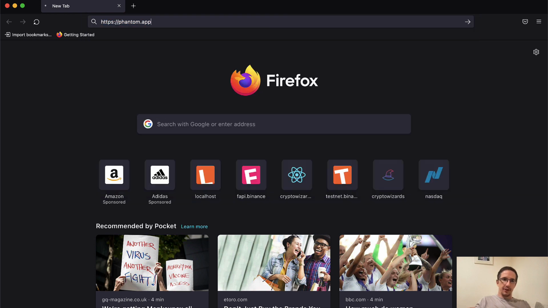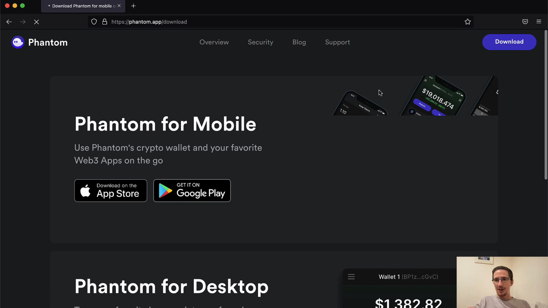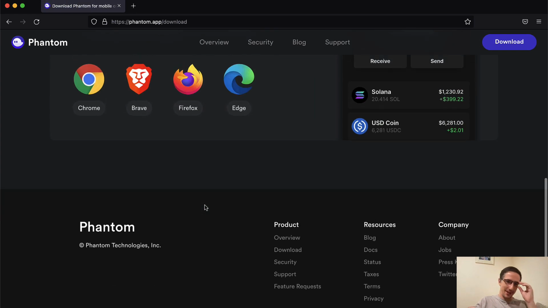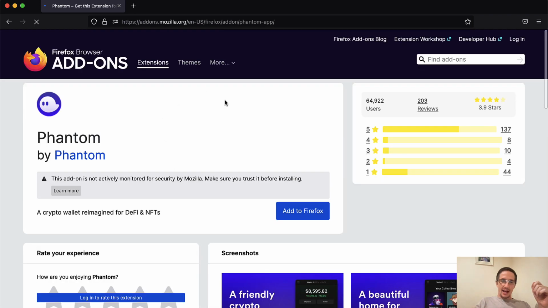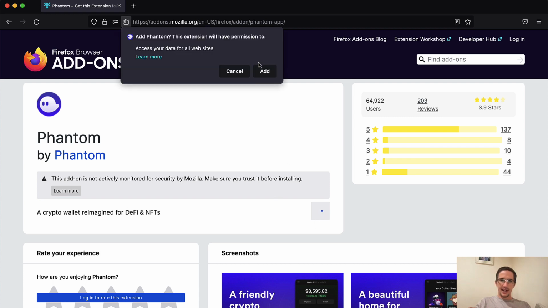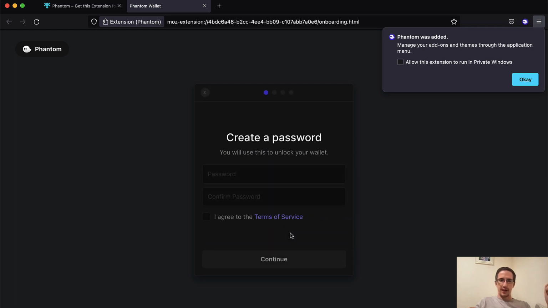So here I'm going to go to Phantom. And it's ironic I'm using Phantom because of the news that just came out with Phantom. But sorry to anyone who might have lost money through that. And here I'm going to add this Phantom onto Firefox over here. So I think we've gone and that's downloading now. I'm going to hit add and there it is. So yeah, I'm going to go create a wallet.